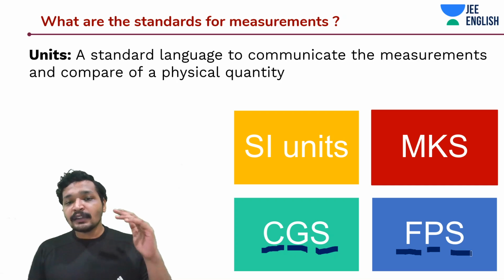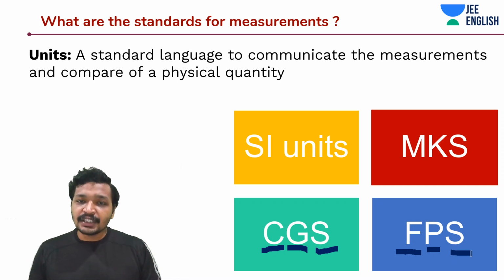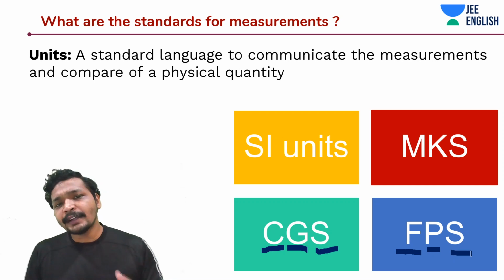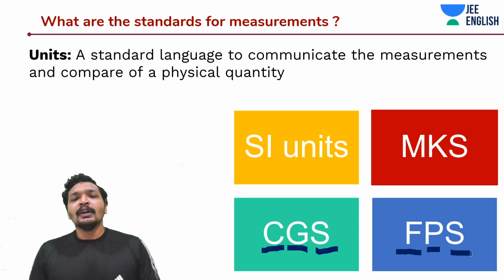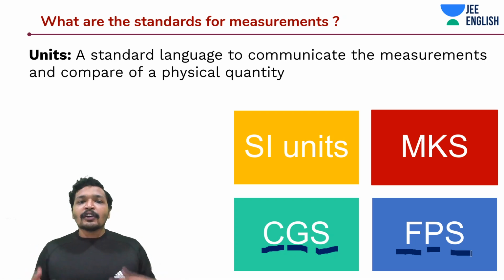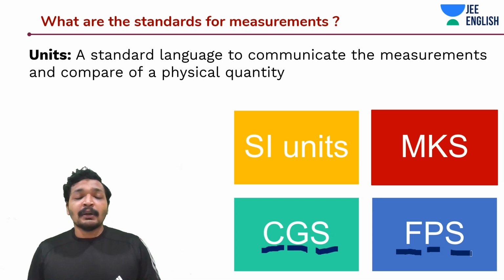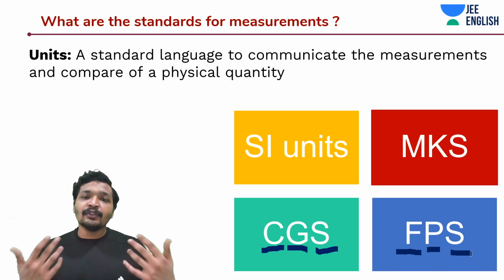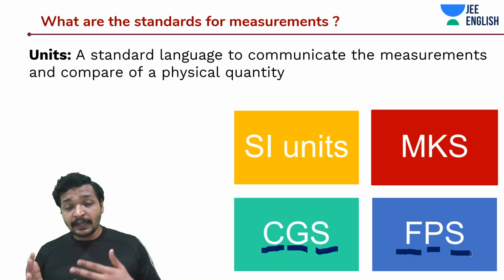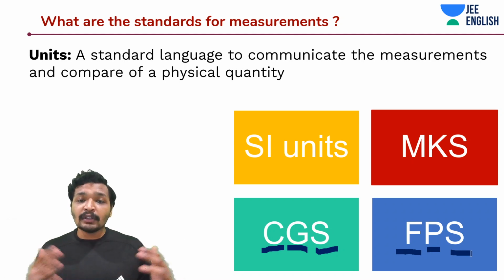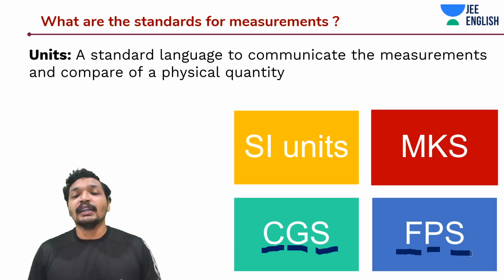And even today, guys, if you go to the US and try to purchase any vegetables in the market, you'll find that you'll purchase vegetables in terms of pounds in most of the shops. Alright, guys, we have talked about the standard units, the standard language for communicating measurements, and we understood the significance of physical quantities to define measurements and how it has played a role in the development that we have today in this society.